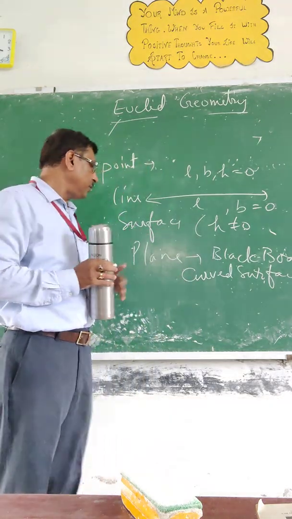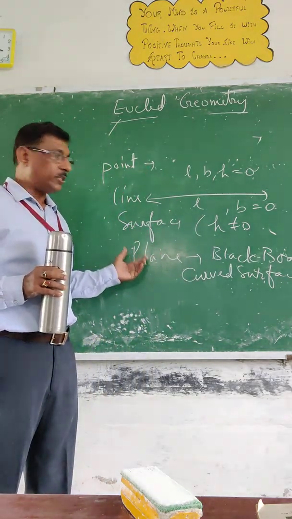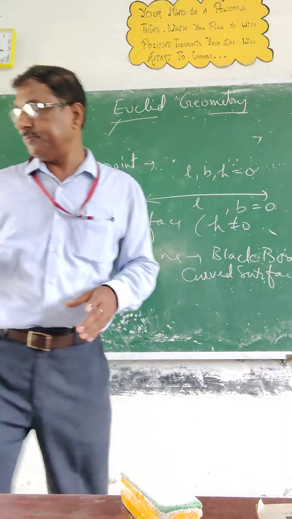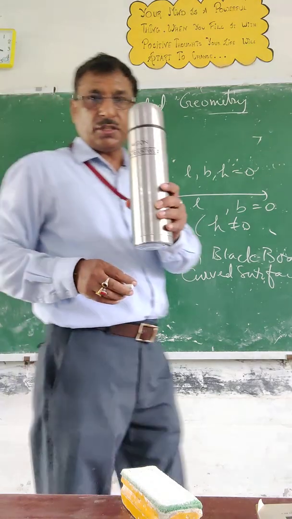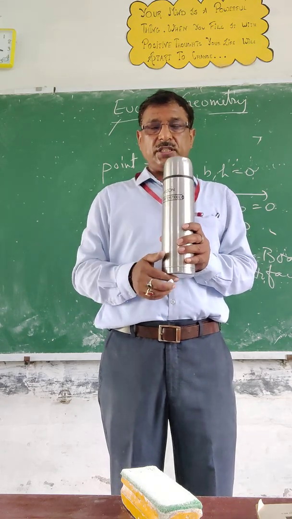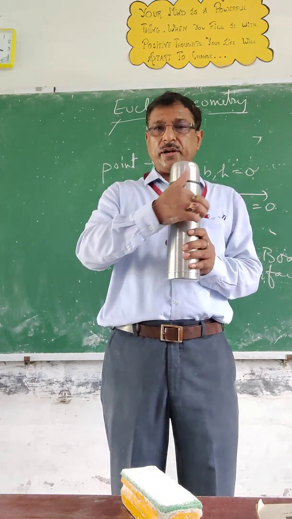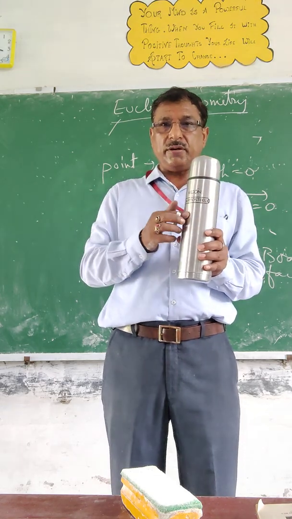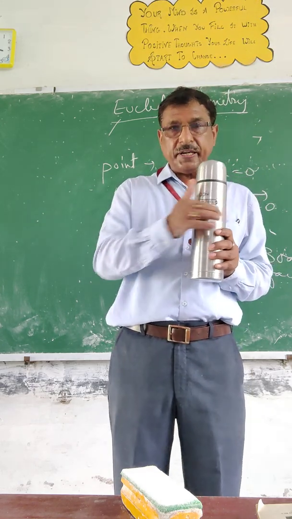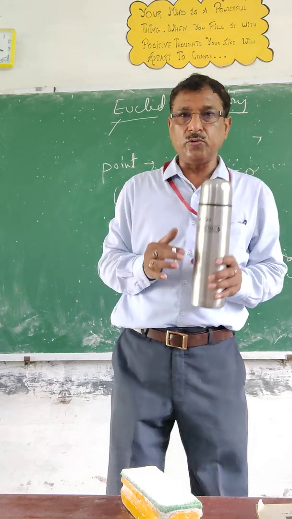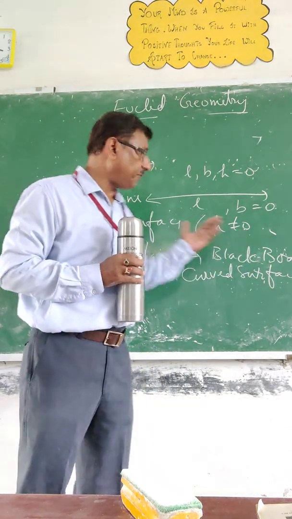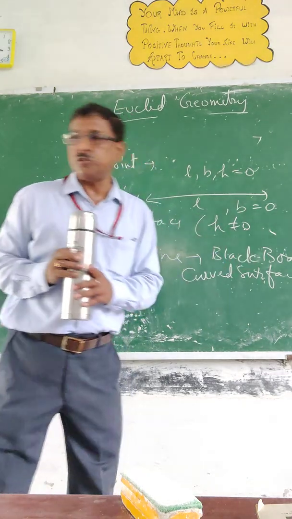Okay. Now this plane is the part of the surface in which you can represent the straight line. Can you represent the straight line on this horizontally? Even if you draw the line vertically, it will end here. This is the curve. You cannot represent the straight line on it. It's completely not possible. If I say completely represent the number line on it, you will not be able to do that. That means plane surface. Surface may be plane or it may be curved. Now we have understood this term.